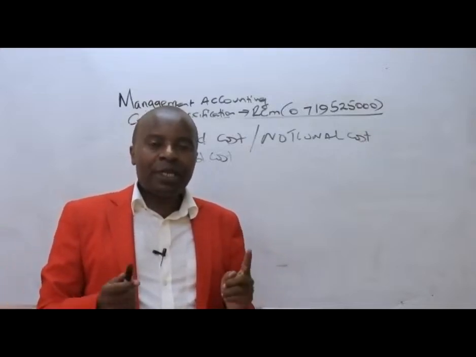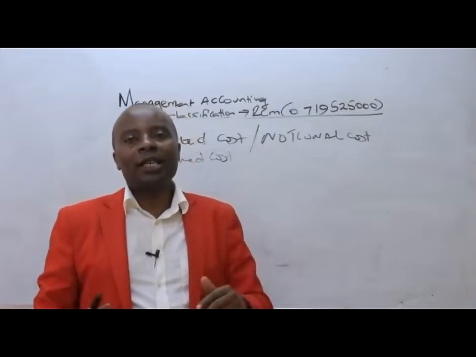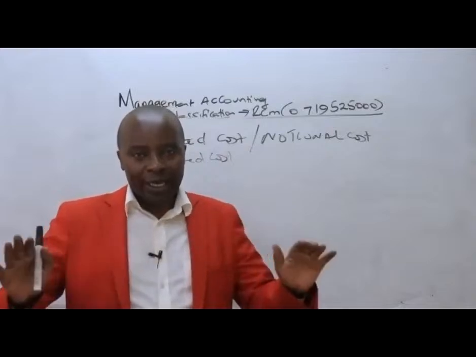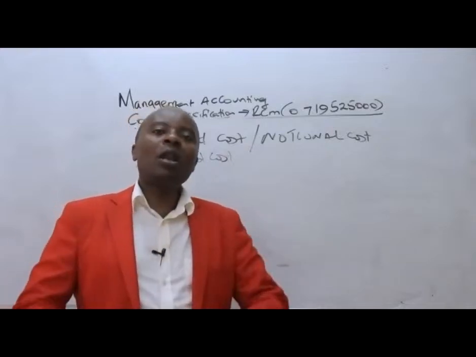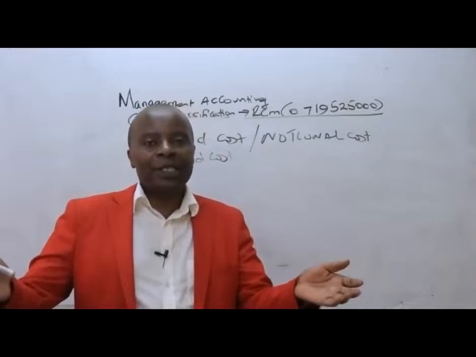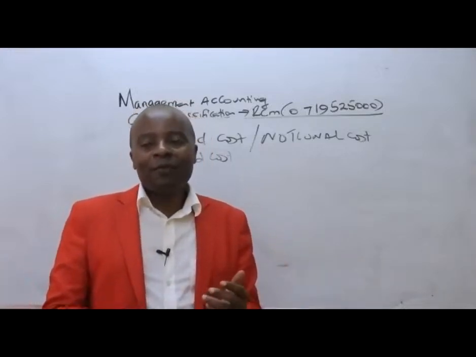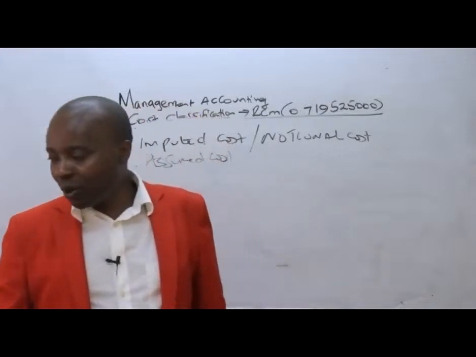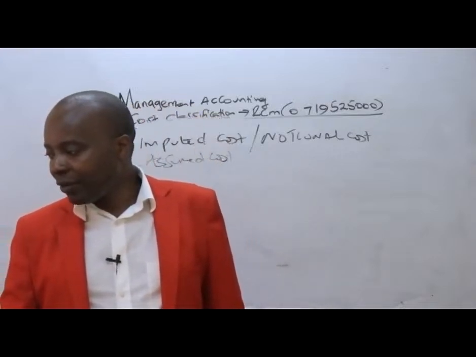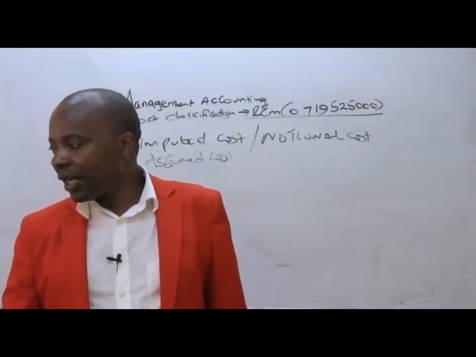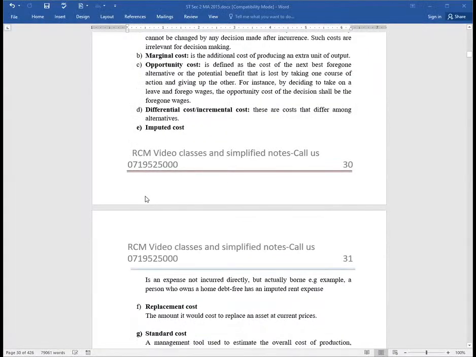So we should be creating a provision such that when this property is run down 100%, wear and tear 100%, we'll be able to put up a better property, given that we'll be having a depreciation charge and then an imputed cost. Very, very important.